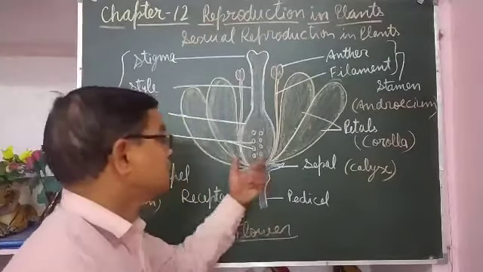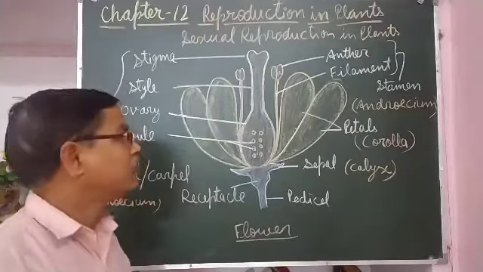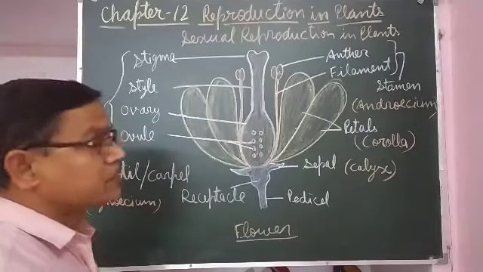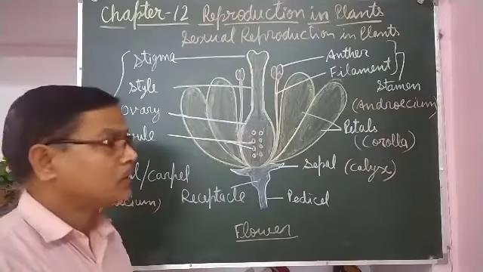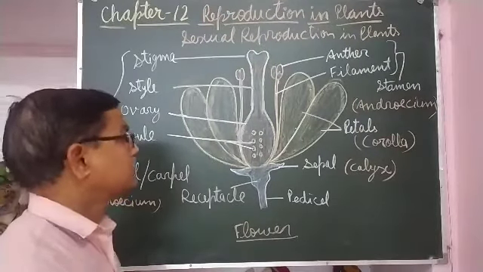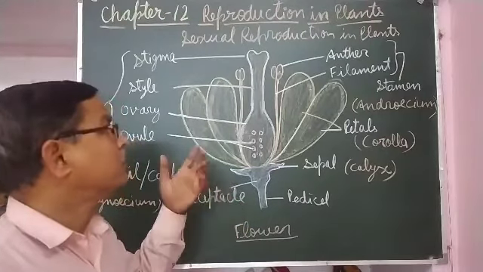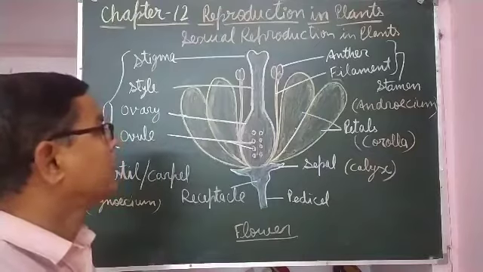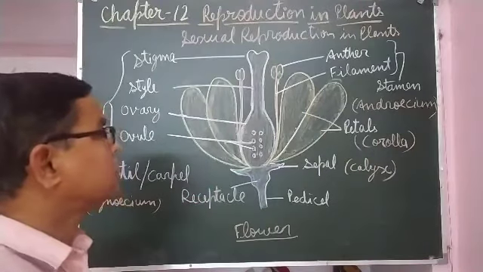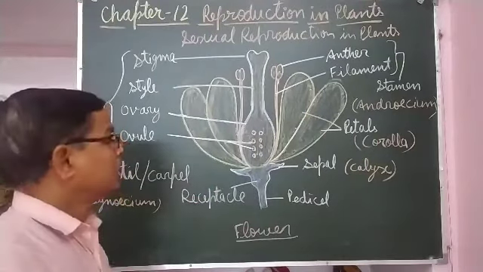Here I have drawn a generalized diagram of a bisexual flower. If it is asked to draw the diagram of a flower, then you will draw the generalized diagram, means that it should have both male and female parts, means all the parts should be present in the flower.